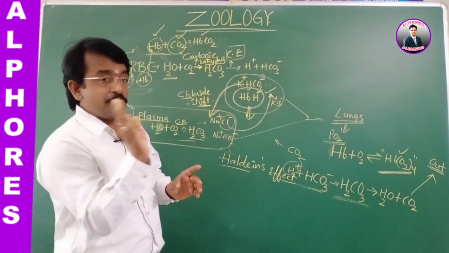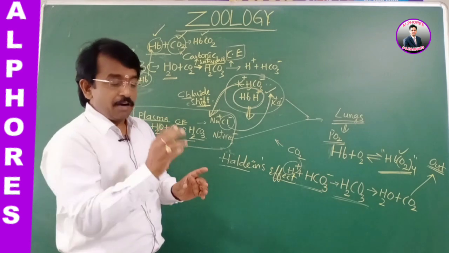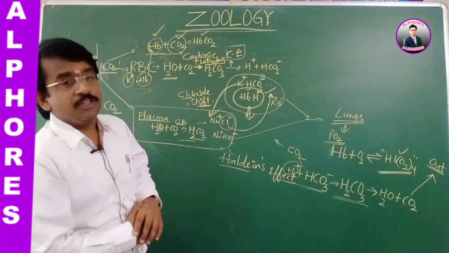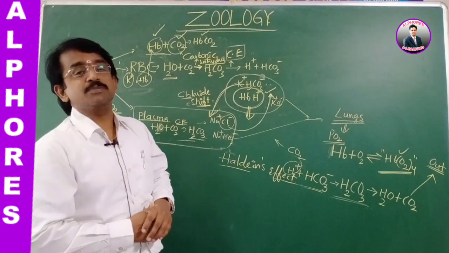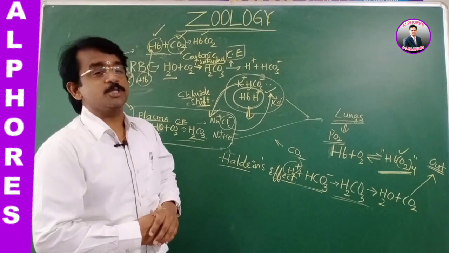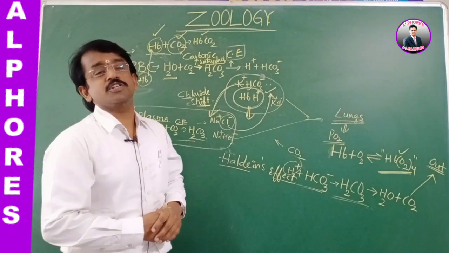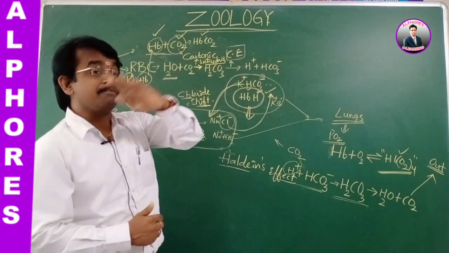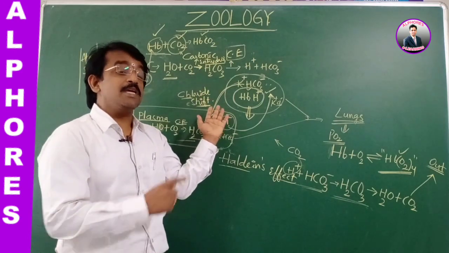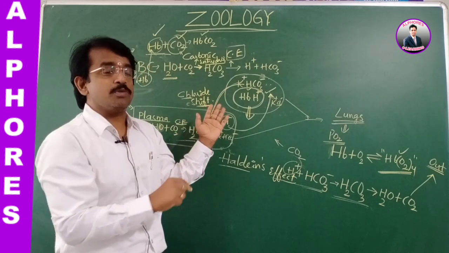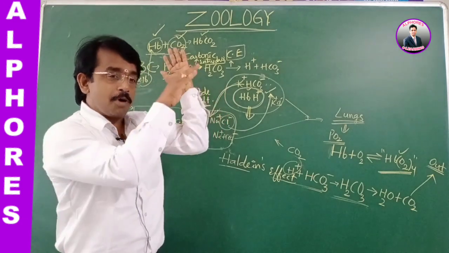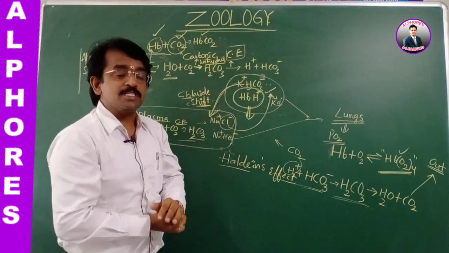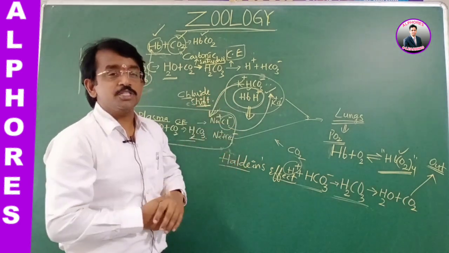A shift to the right indicates that the partial pressure of carbon dioxide is more, partial pressure of oxygen is low, hydrogen ion concentration is more, and temperature is more. Whereas if shifted towards the left side, it means oxygen is combining with the hemoglobin. So partial pressure of oxygen is more, partial pressure of carbon dioxide is low, temperature is low, and the pH is normal, that is, pH is high.